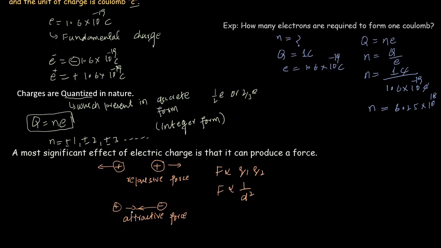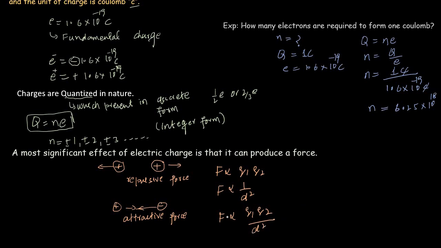So if we increase the distance between these two charges, the force of attraction or repulsion decreases. If we increase the amount of electric charge, the force increases.